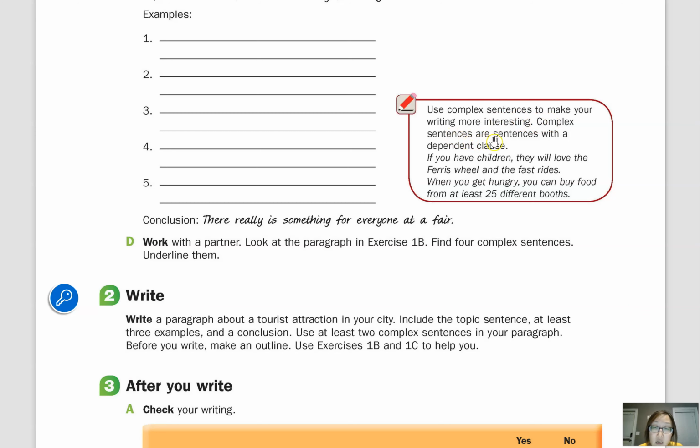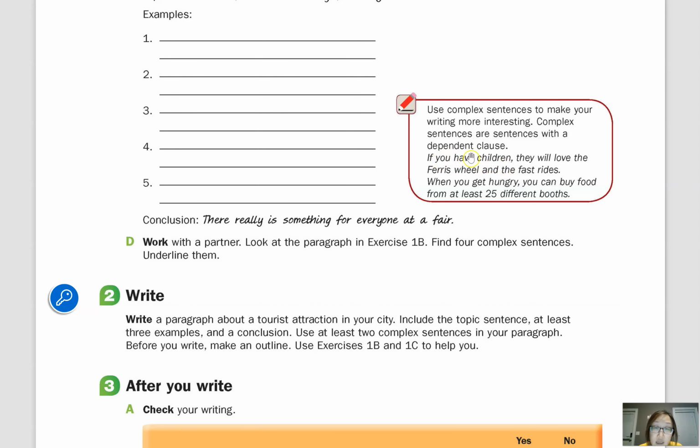Complex sentences are sentences with a dependent clause. So these are some examples from the article. The first one says, if you have children, they will love the Ferris wheel and the fast rides. Okay, so this sentence has a dependent clause here. If you have children, so as you can see, this is not a complete sentence.